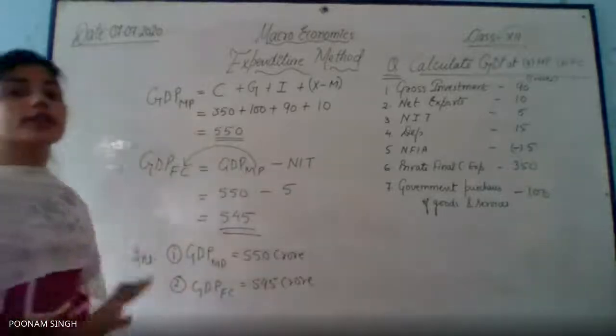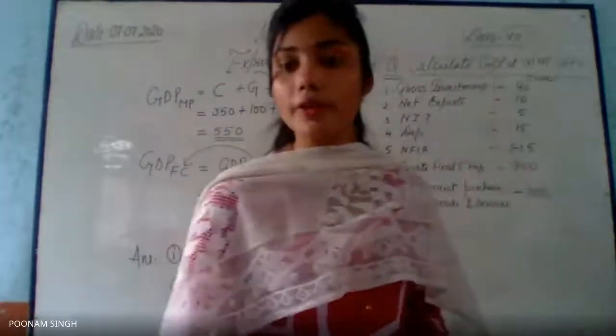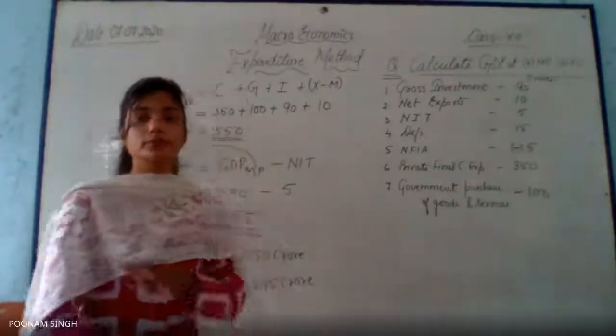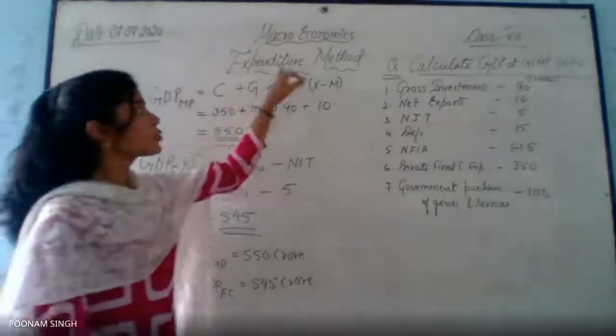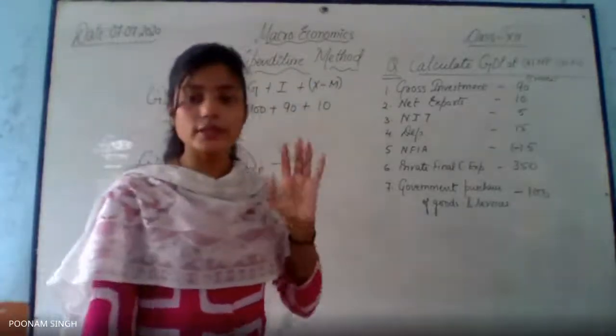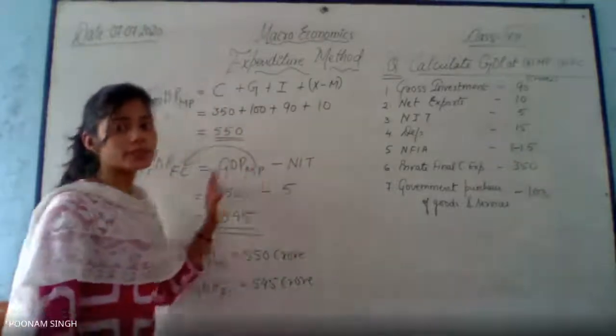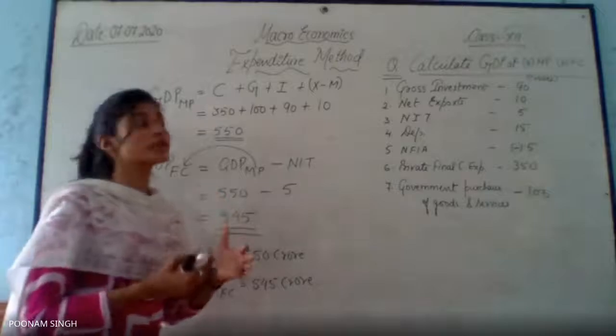So any doubt till here in the question? Yes, please mention in the comment section if you have any doubt in the question. No, right? So this method is clear to you as far as expenditure method is concerned? Yes, is this method clear to you for expenditure method? Yes, method is clear. Fine. One more thing I would like to add over here.